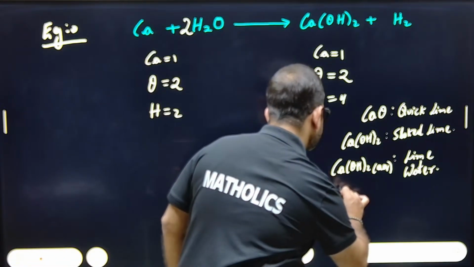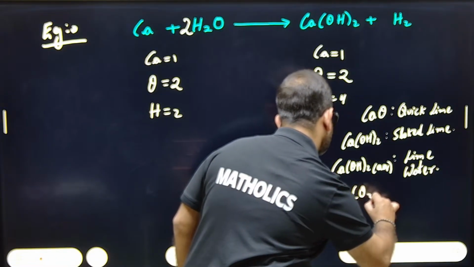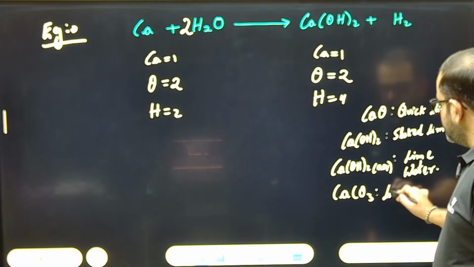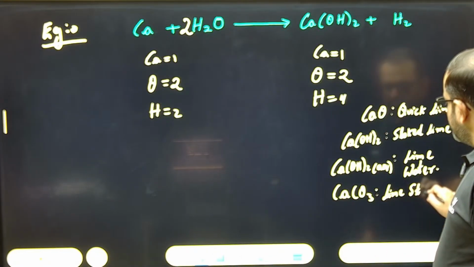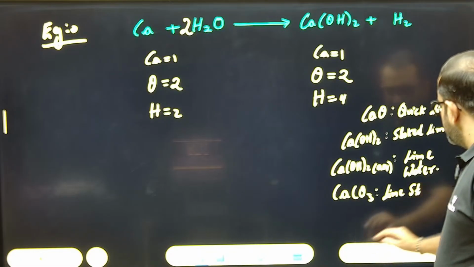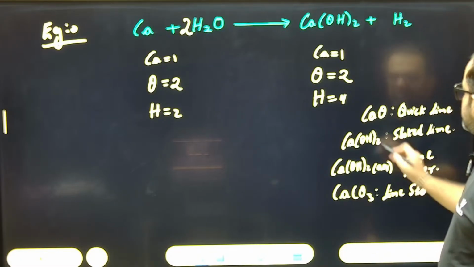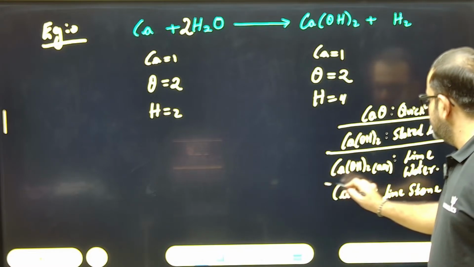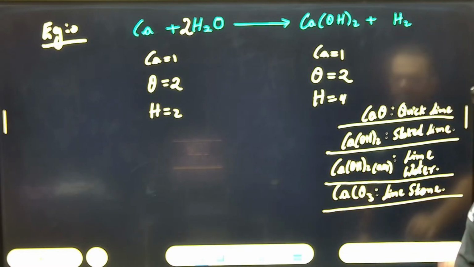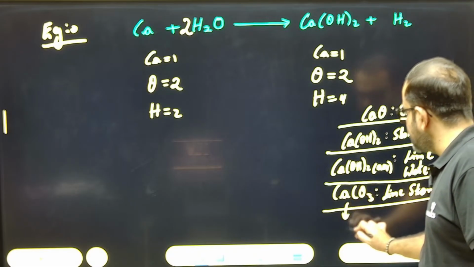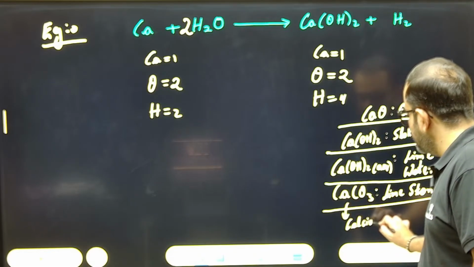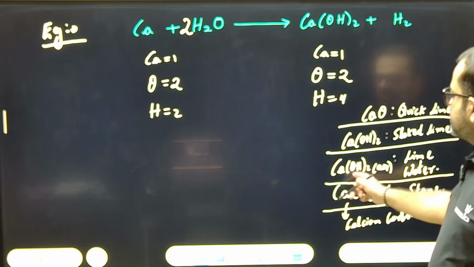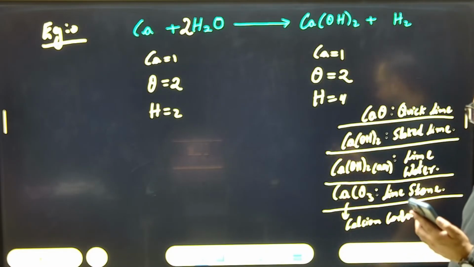Another compound is CaCO3. It is called calcium carbonate, but commonly it is known as limestone. These are some common names of some good compounds which used to come in exams. CaCO3 is calcium carbonate, Ca(OH)2 is calcium hydroxide, and CaO is calcium oxide.